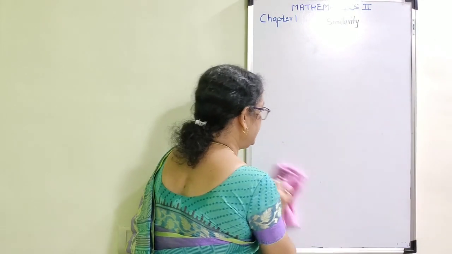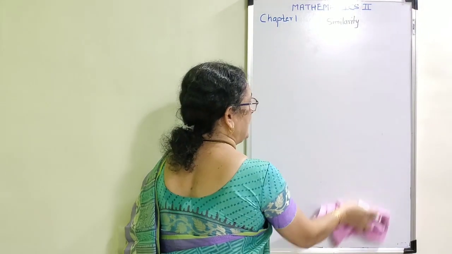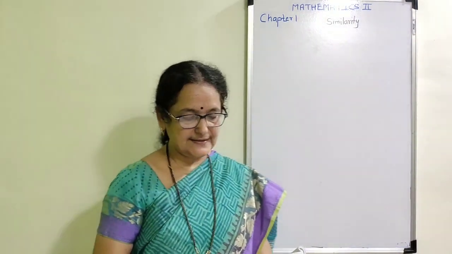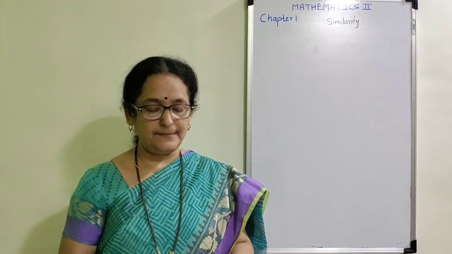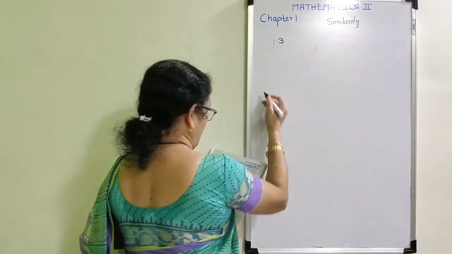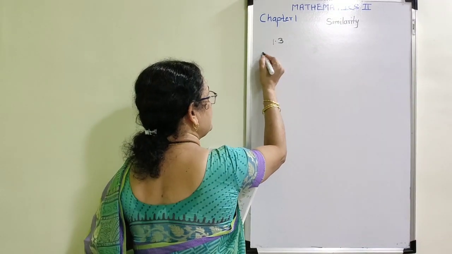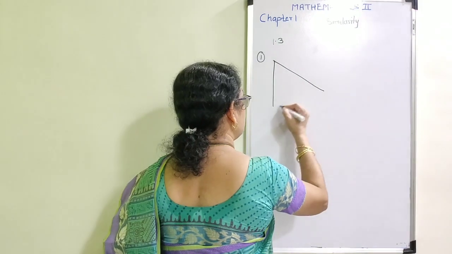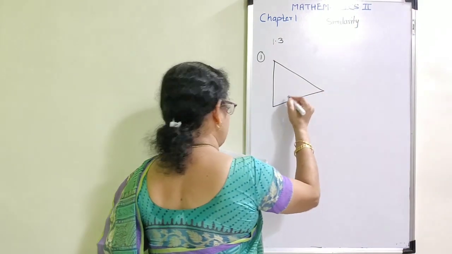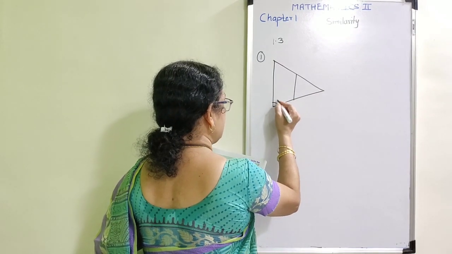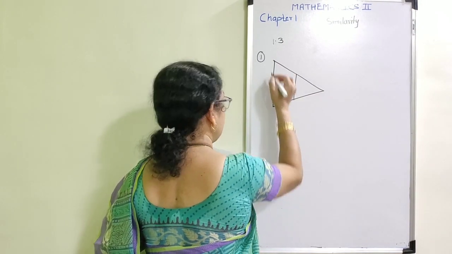We are going to complete this entire practice set, and that's why I am taking two examples only in this lecture. First two examples from practice set 1.3. One figure of triangle is given. Here in this practice set you are going to complete each and every example. No elimination is given.